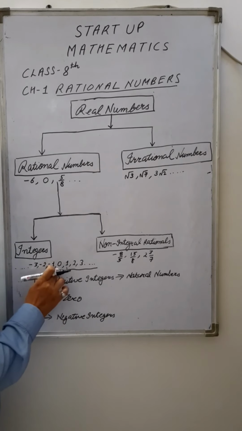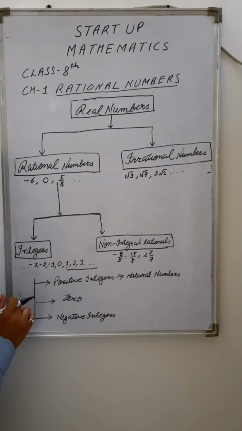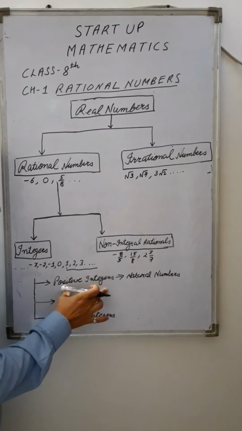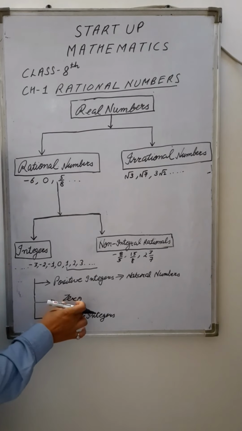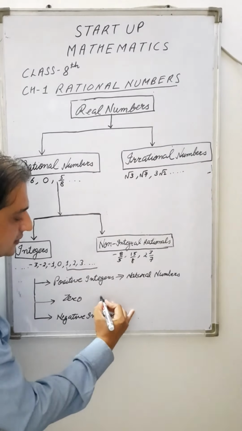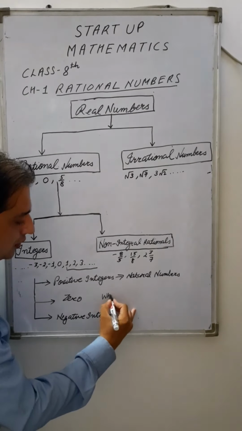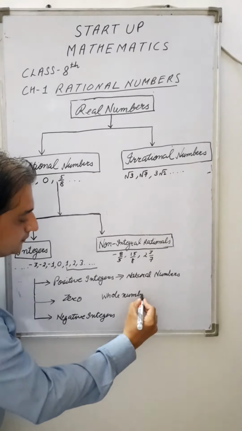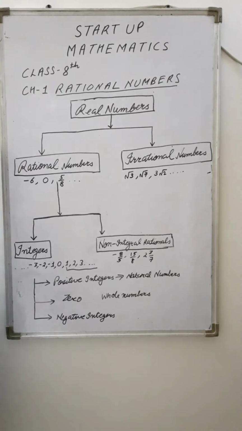If I include 0 along with the positive integers, then you very well know about the whole numbers. So the positive integers and 0 make the set of whole numbers, because the whole numbers start from 0.